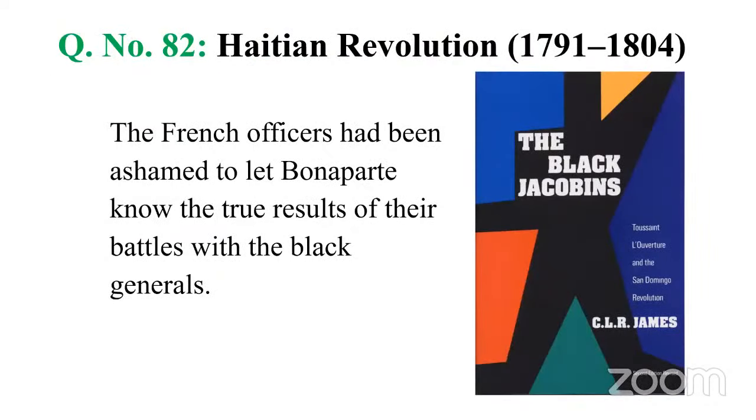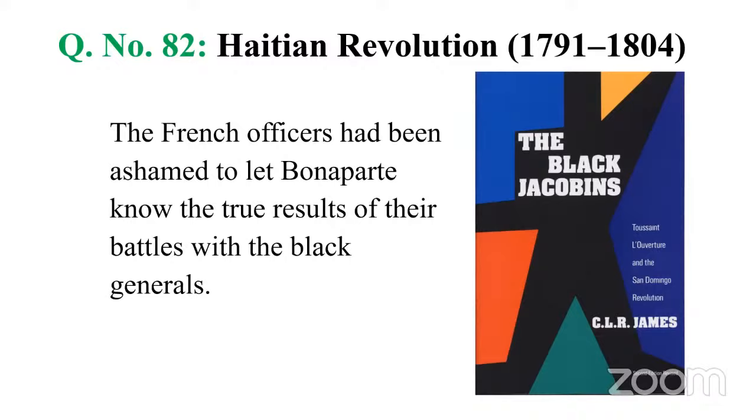Next, we have this book called The Black Jacobins by C.L.R. James. C.L.R. James is a historian, Trinidadian, West Indian. In this book he talks about the history of the Haitian Revolution, 1791-1804. Why is this important? People hardly talk about the revolution by marginalized people. They always talk about the colonizer, but they don't talk about the resistance offered by the colonized. Here it talks about how the Haitians resisted against the French colonial government, and this is a history of that revolution in detail.